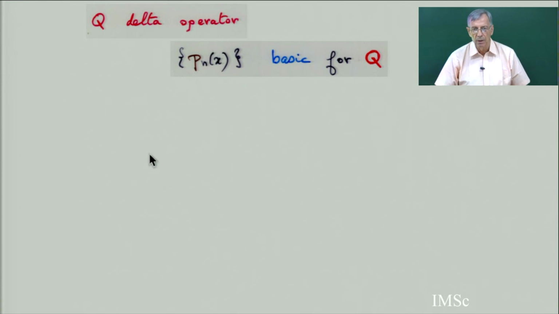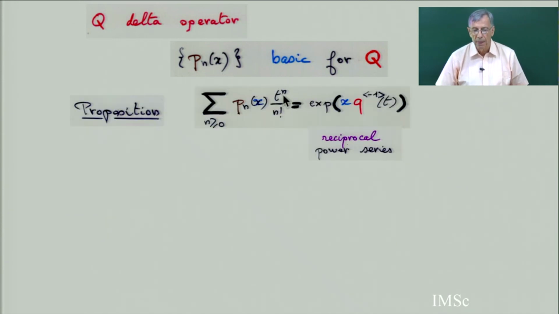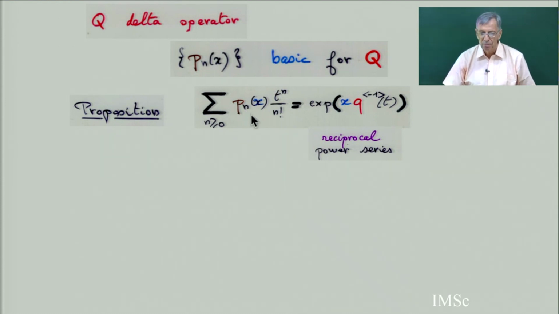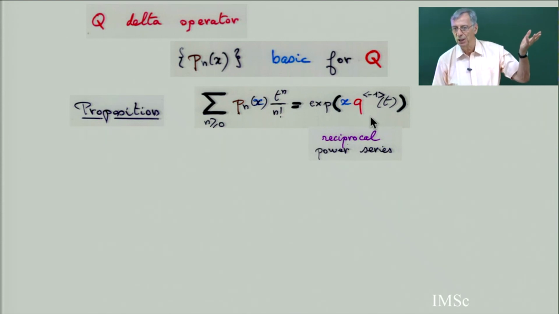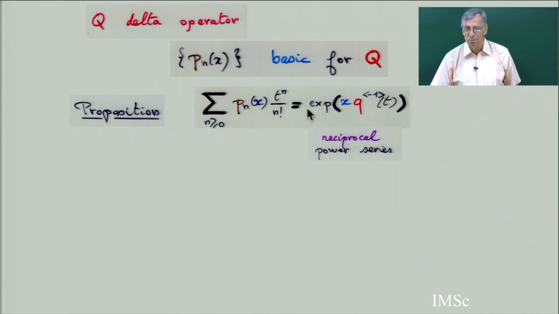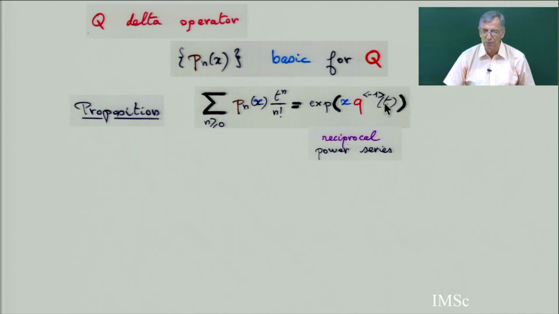So now if you have a delta operator, you have a unique basic sequence Q. Then, proposition: the exponential derivative function of Pn is exponential of this. I am going back to the definition I gave in the class before of Scheffer and binomial type polynomial. Binomial type polynomial, you remember, the derivative function was this, exponential of x times another derivative function.